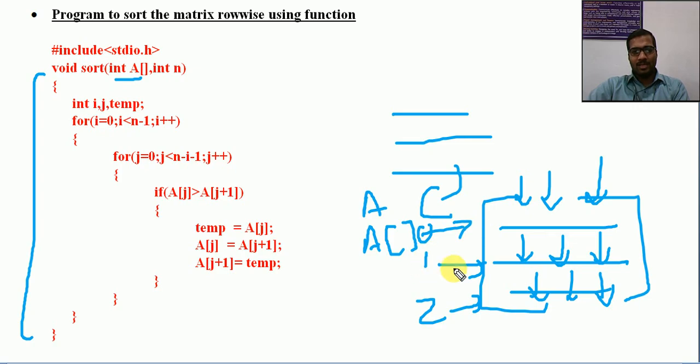Next iteration, that is from main, we will see the main. Next, for the first row, pass this array and the size will be the same. Then do the sorting. Then for the next row, this will be passed, then that will be sorted. That is the procedure used in this particular program. So sort the elements row wise, each row to be sorted. Okay. Now let us see the main program.